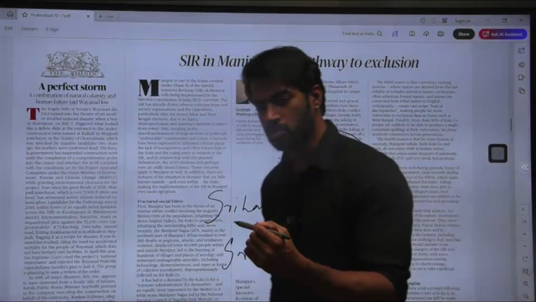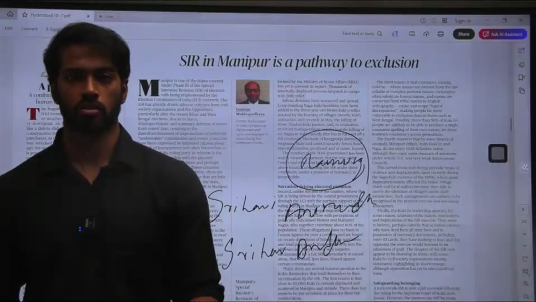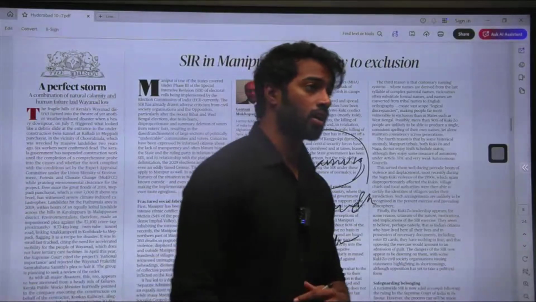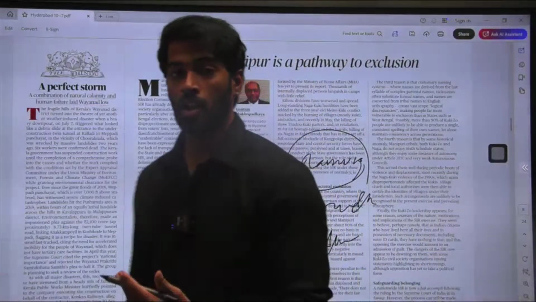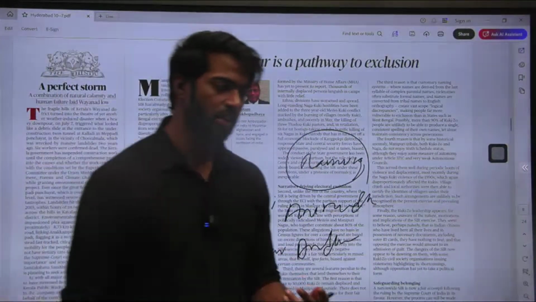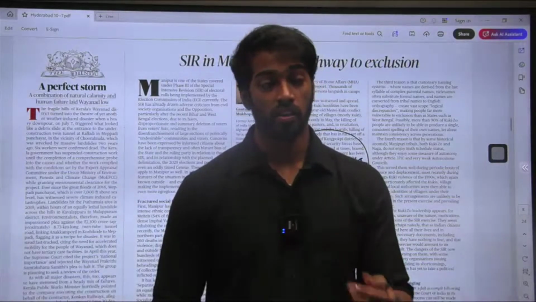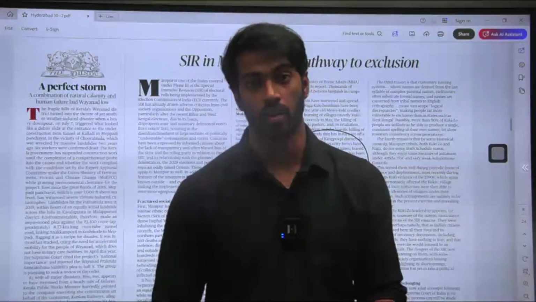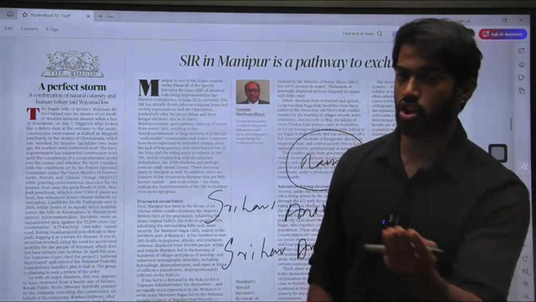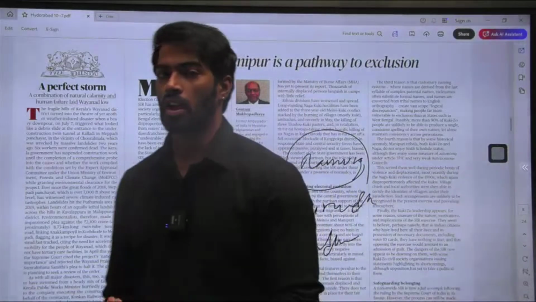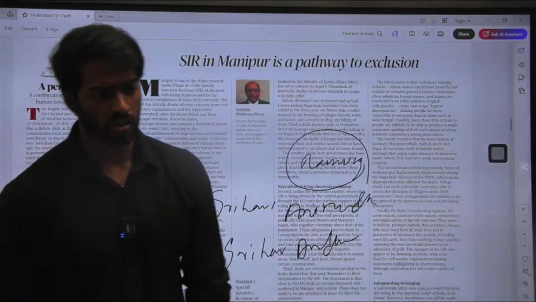So this particular change in the name can actually lead to exclusion from the voter list. This is another aspect that can be troubling, and it can exclude people from that particular state. The second thing is that all the names that are there are usually tribal names, and these tribal names, when written in English, are written differently, and they can be pronounced differently as well. So when there is some inspection happening and the names written in English are different, then there can be exclusion. So that is the third aspect.